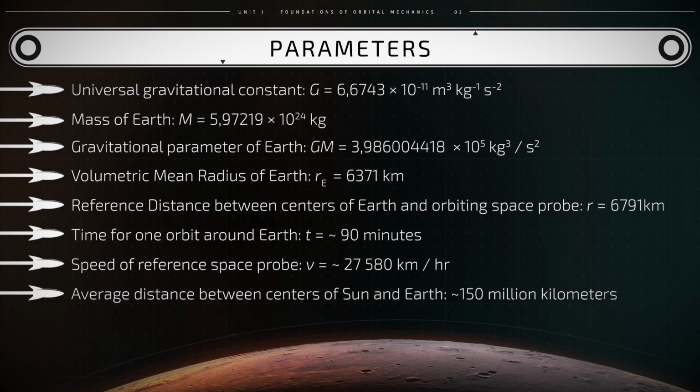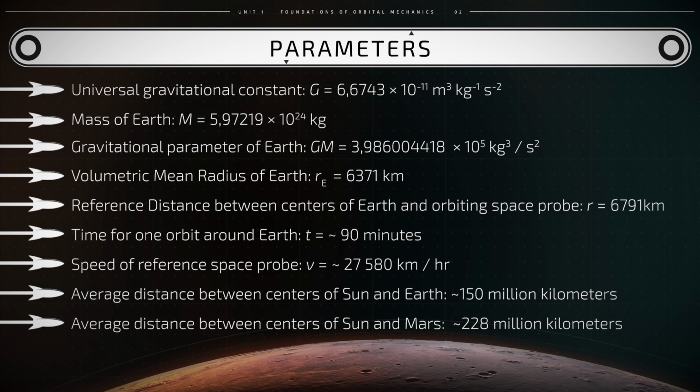By reference, the average distance between the center of the Sun and the center of Earth equals 150 million kilometers. The average distance between the center of the Sun and the center of Mars equals 228 million kilometers.